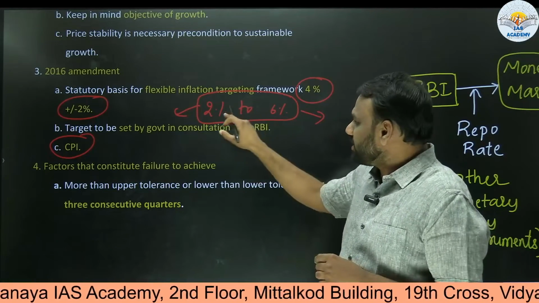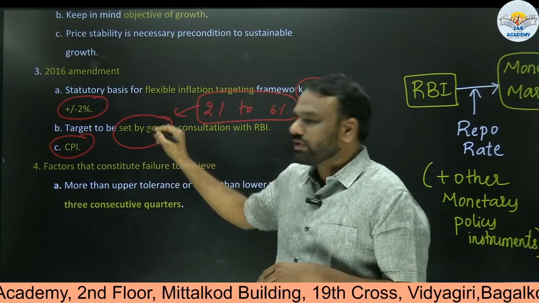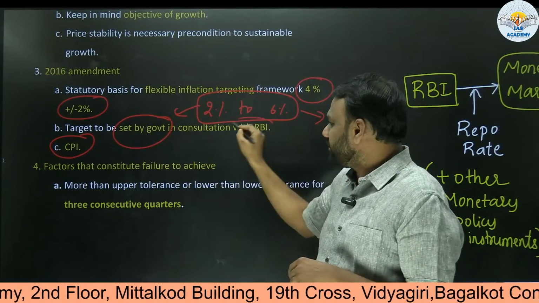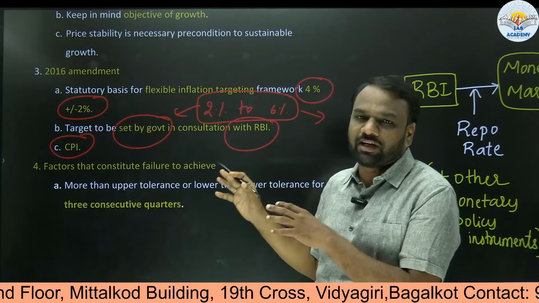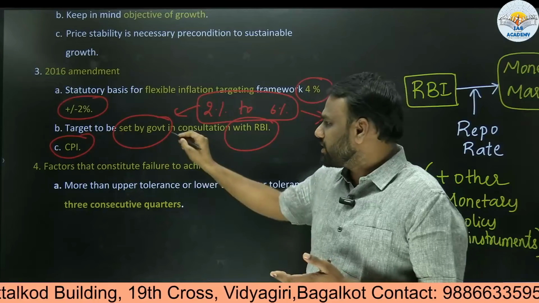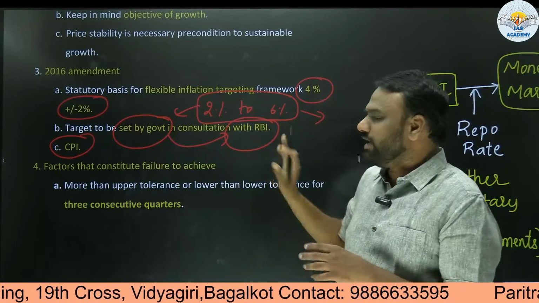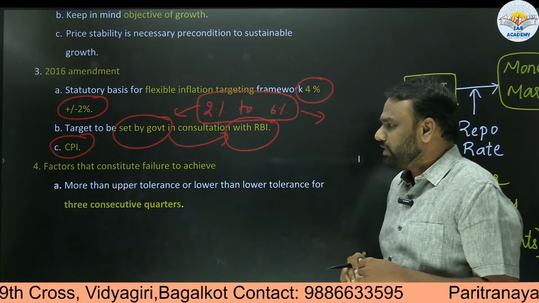Okay. So who has set this target of 4 plus or minus 2%? It is set by the government. While setting it, the government has consulted with the RBI. So the government, in consultation with the RBI, has set this target. After setting this target, it has given the responsibility to RBI to implement it and see that inflation is within the target.